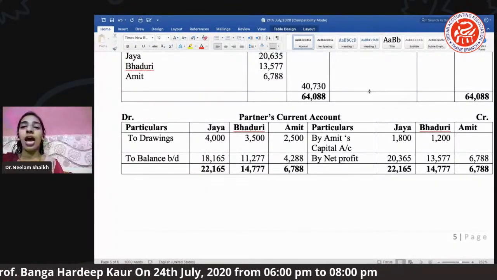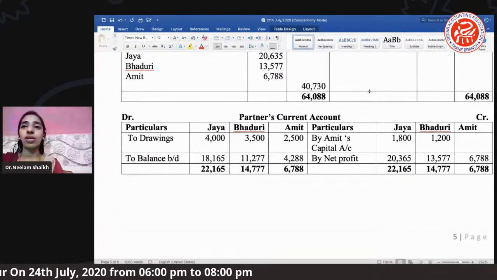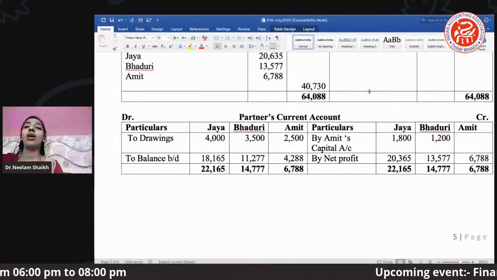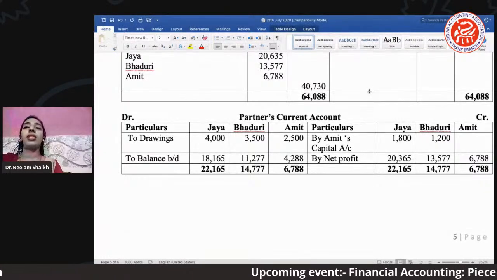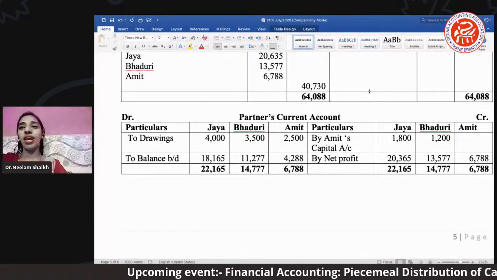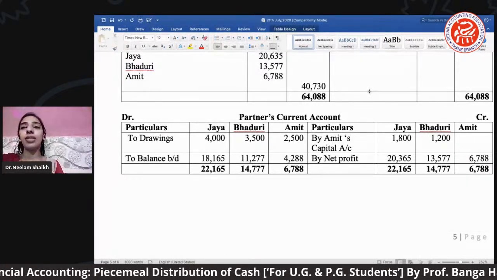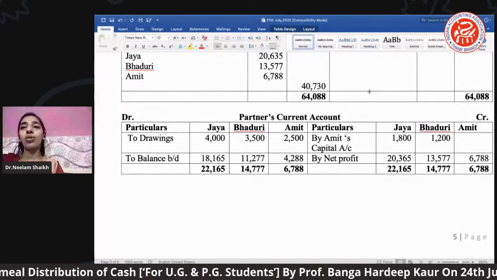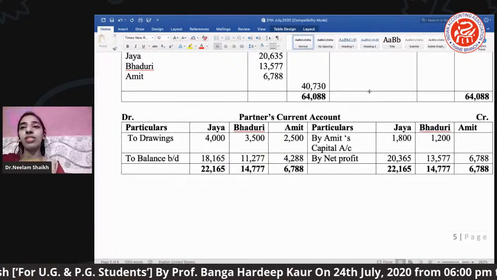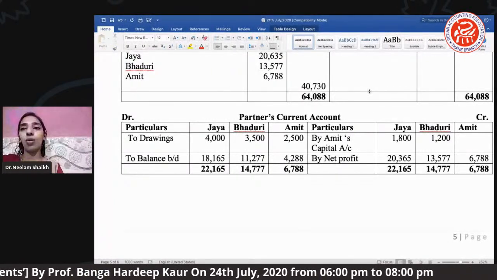Okay, आपको क्या करना होगा? वो जो 3,000 का goodwill है वो adjust ओल्ड पार्टनर में करना पड़ेगा इन देयर ओल्ड रेशियो. ठीक है. तो ये जो 1800 और 1200 है, this value has been nothing but it is your goodwill 3000 value which has been shared among the old partners on their old ratio.